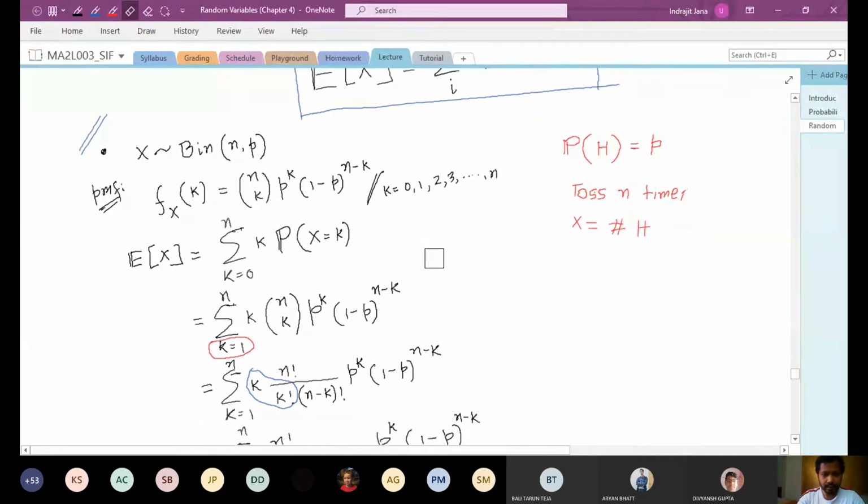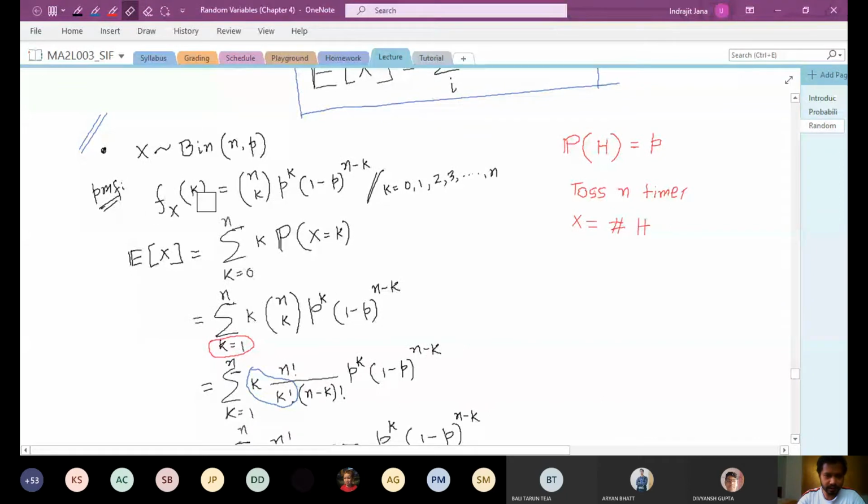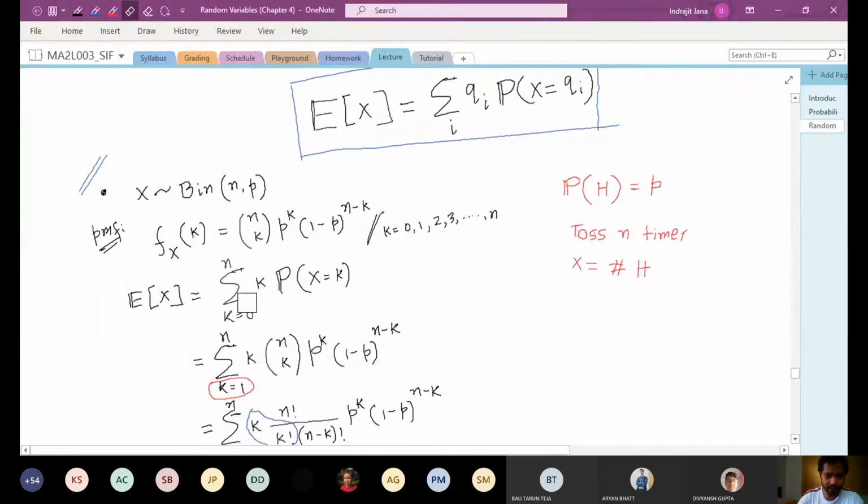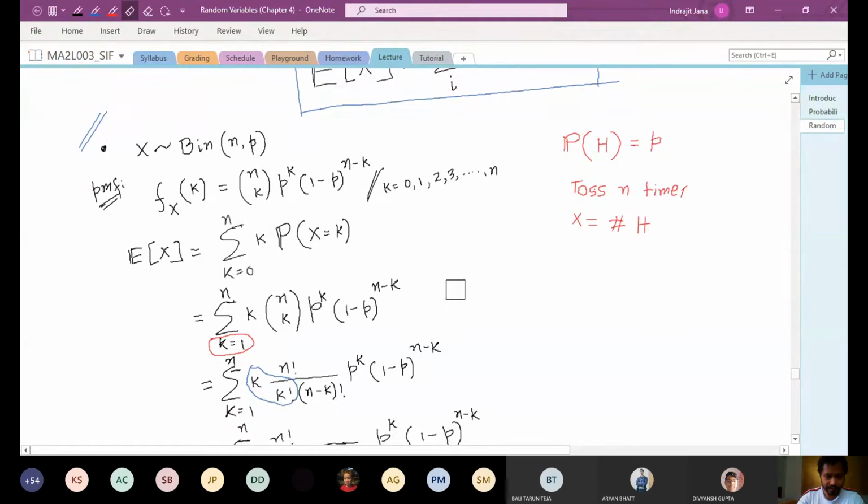You recall that the probability mass function is given by n choose k. So f(k) is the probability that x is equal to k, which is n choose k, p to the power k, (1 minus p) to the power n minus k, and that is true for k equal to 0 to n. Now, if you want to find the expectation of this random variable, by the definition I should be summing up the values of the random variable times the corresponding probability, over all possible k. So in this case, the sum will run from k equal to 0 to n, because that is the spectrum.